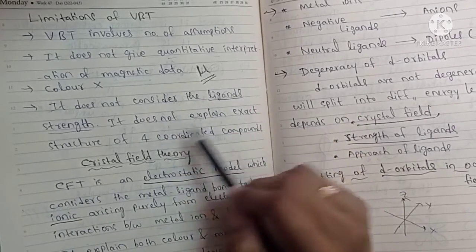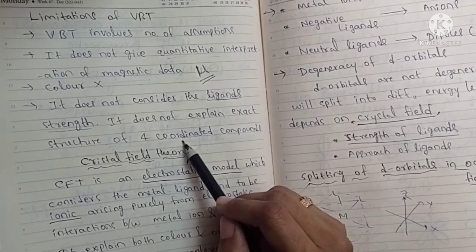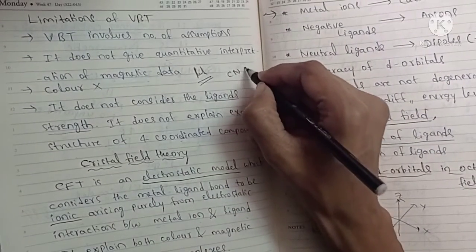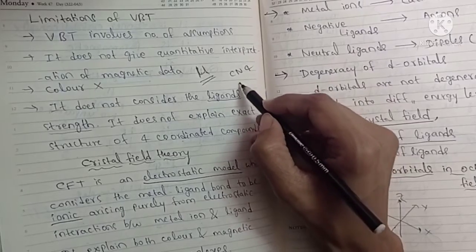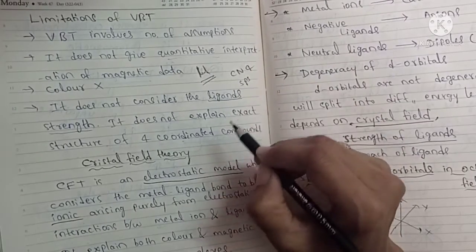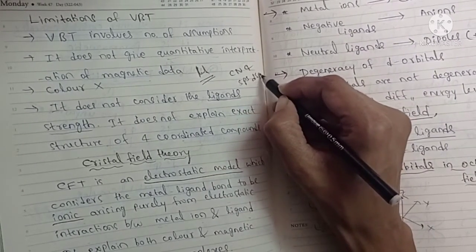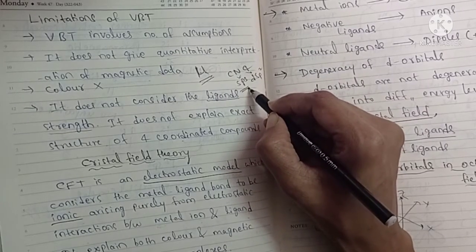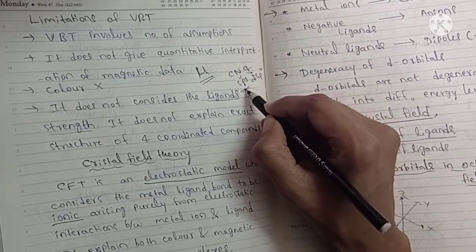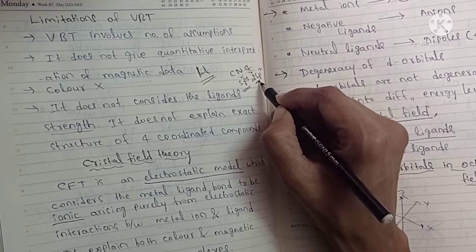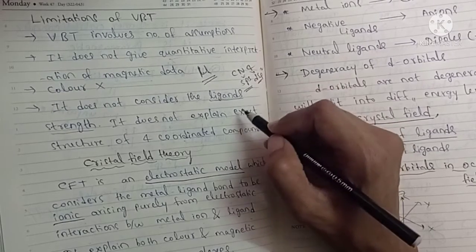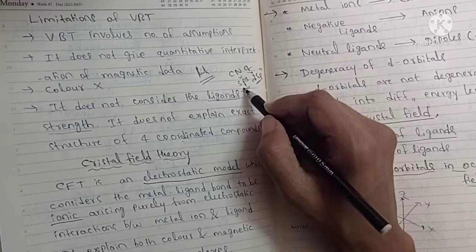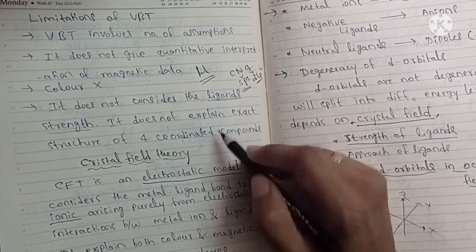It doesn't explain the exact structure of four coordinated compounds. In the case of coordination number 4, it may be sp3 hybridization or dsp2 hybridization. Which complexes exhibit sp3, meaning tetrahedral structure, and which complex is square planar? It doesn't explain the exact hybridization and structure of the four coordinated compounds.